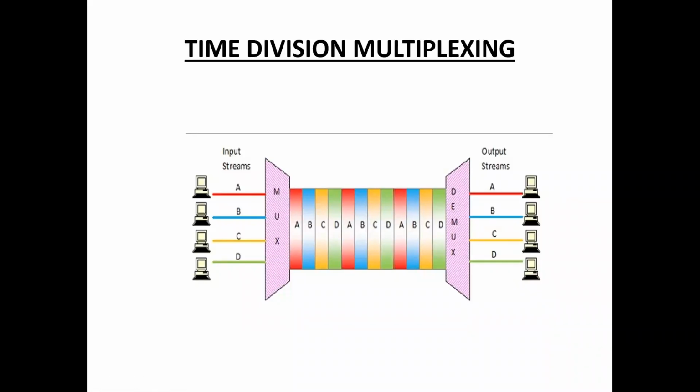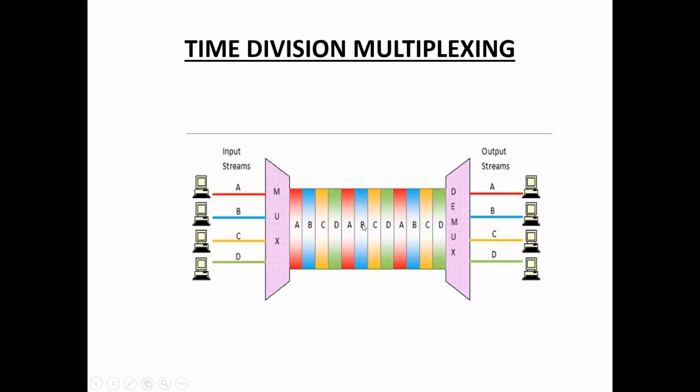Time slot 1 is allocated to A, time slot 2 to B, time slot 3 to C, time slot 4 to D. Once again in round robin manner, time slot 5 is allocated to A, and time slot 6 to B, and this goes on until all the data in all the streams are transmitted. That is synchronous time division multiplexing.